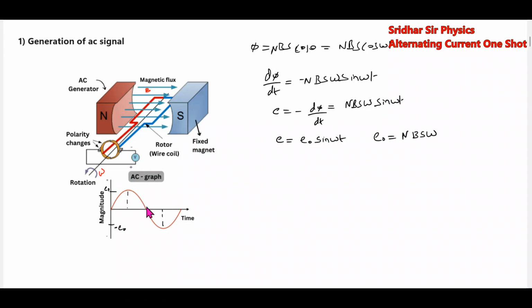Now why is it called alternating current? What do you mean by AC signal? Alternating. Next further, I equals E by R.